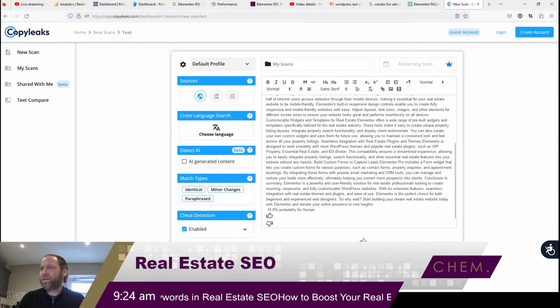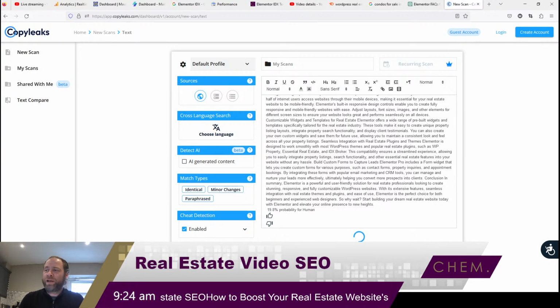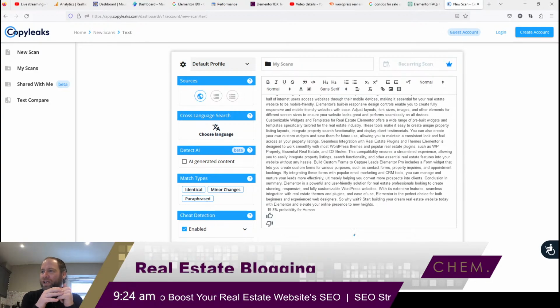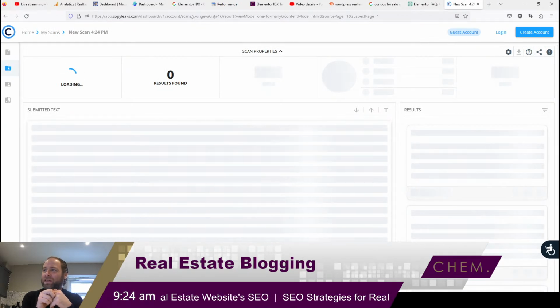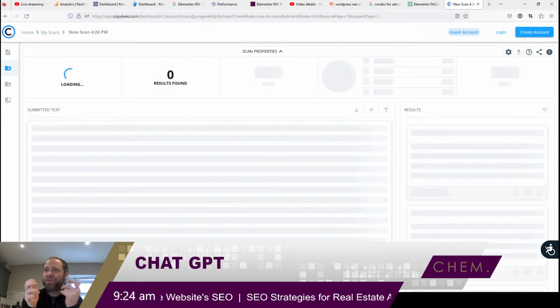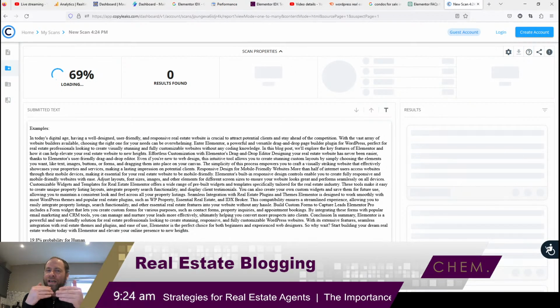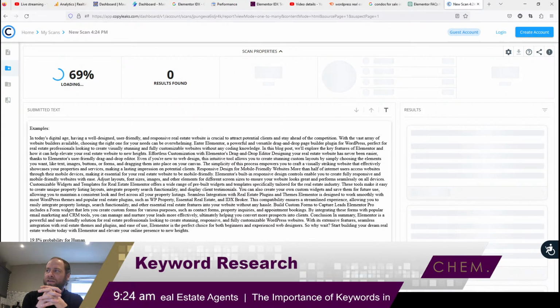Okay, scan for plagiarism. I was curious whether somebody else has put a similar query into ChatGPT. They probably haven't about Elementor, have they? But I was just curious whether it detects as plagiarized text. So it's kind of slow, time consuming, but again, getting your page to rank number 1 on Google is a priority.